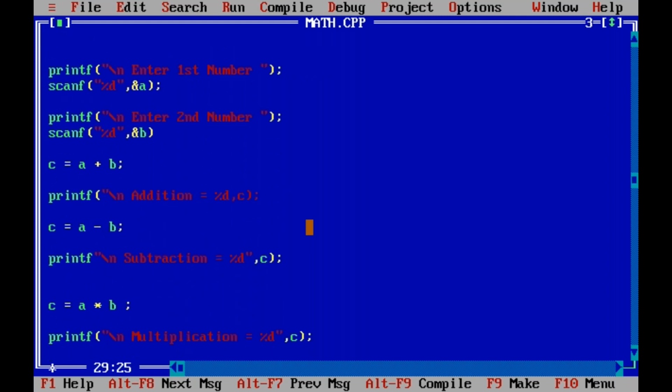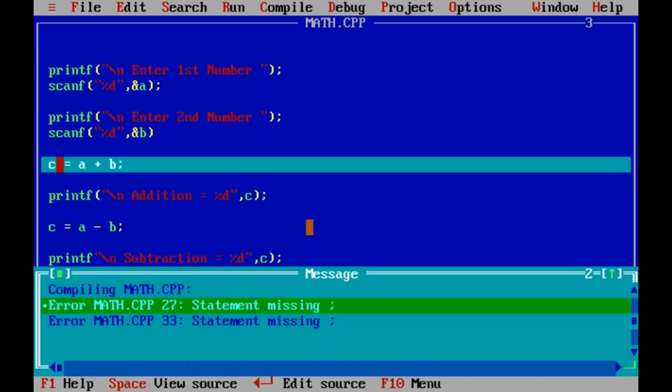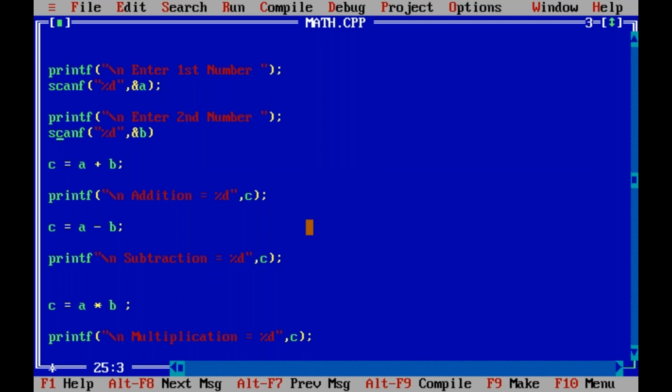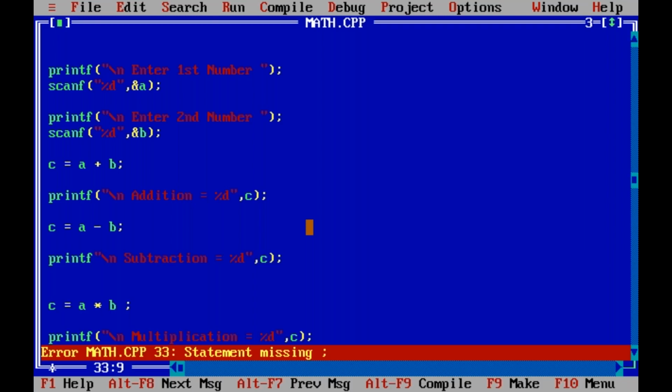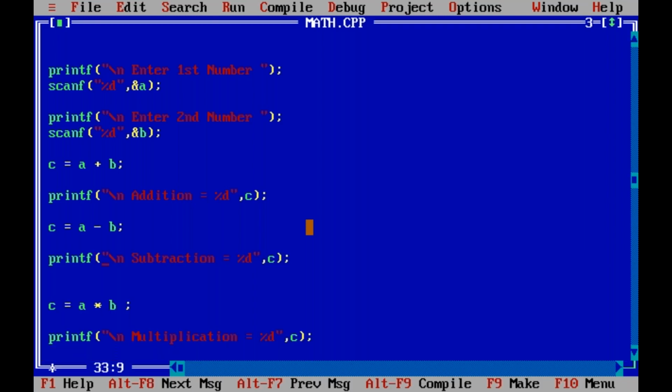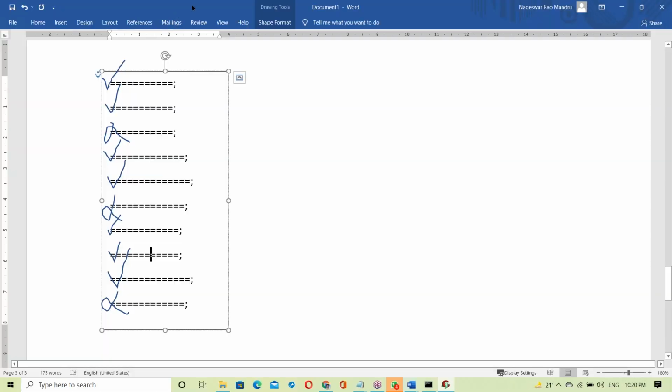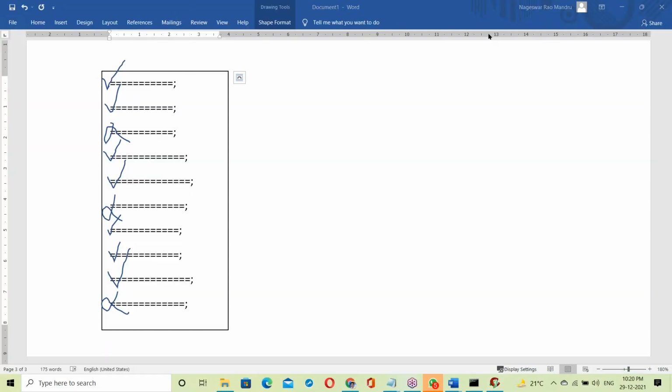Next, here double quotation missing. Compile. Still 2 more errors. Here semicolon missing. Still 1 more error. So here printf bracket missing. Compile. Success, no errors. The compiler checks the whole program from top to bottom.